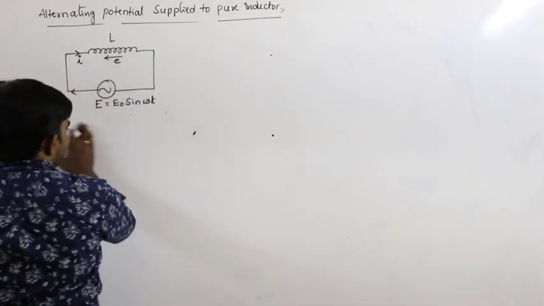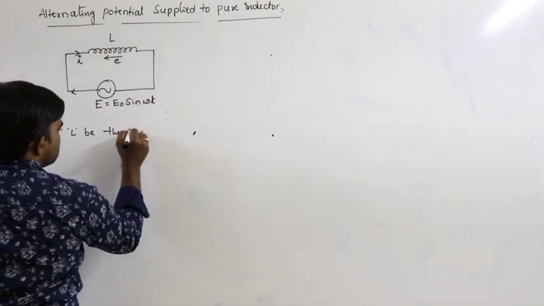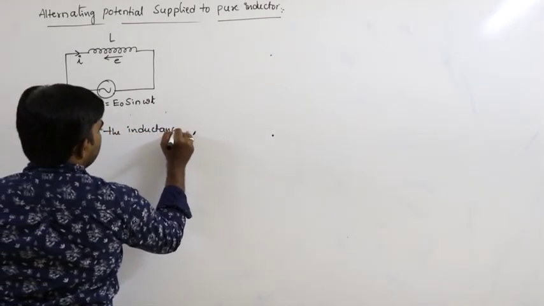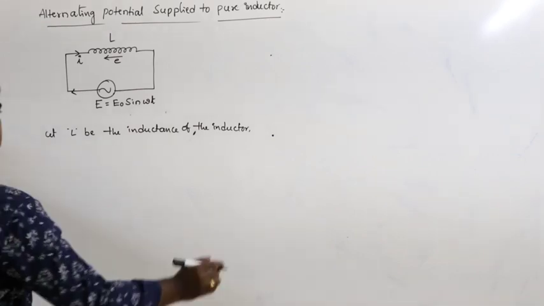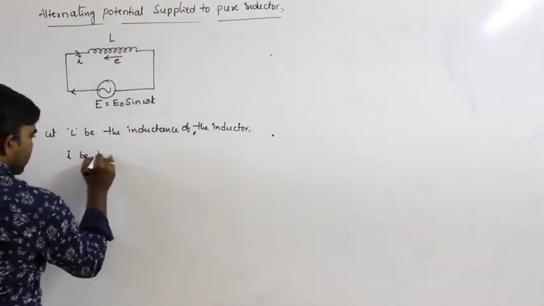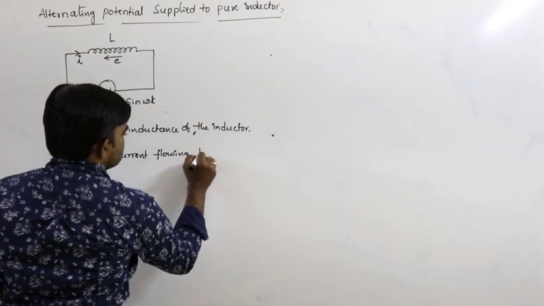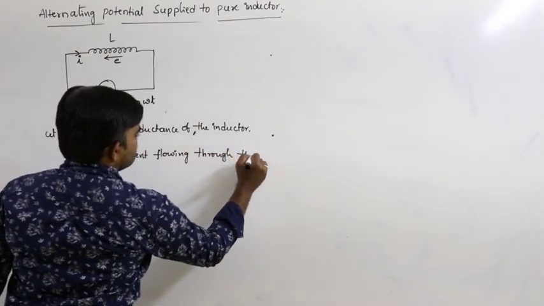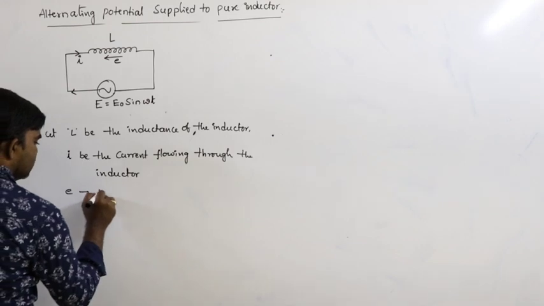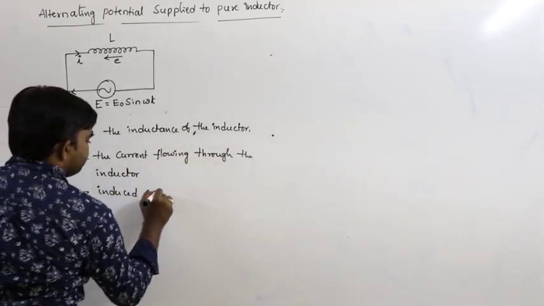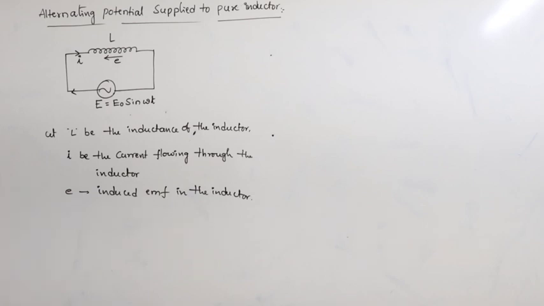So here let L be the inductance of the inductor and let I be the current flowing through the inductor, and small e is the induced EMF in the inductor.